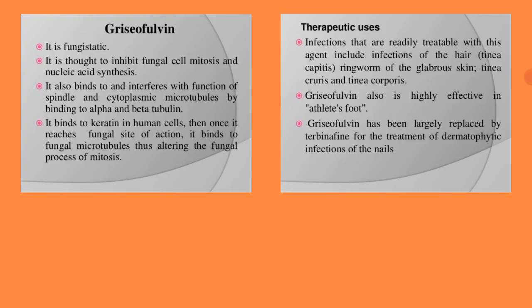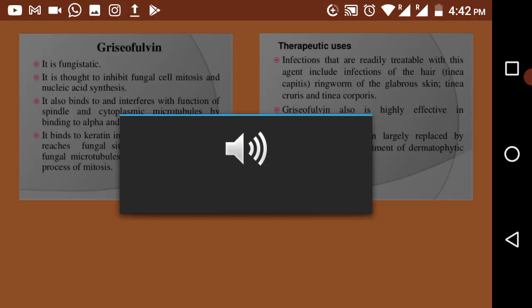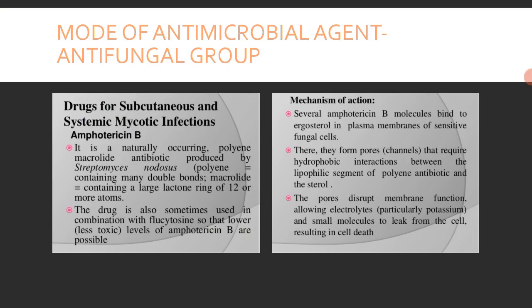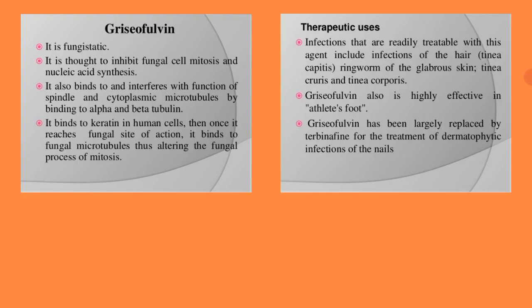Now the second antifungal agent will include griseofulvin. Griseofulvin is a fungistatic drug, while the previous one, amphotericin B, is a fungicidal drug which results in cell death. Griseofulvin is fungistatic, which means it will only inhibit the growth of the fungus. It will stop the growth of the fungus.